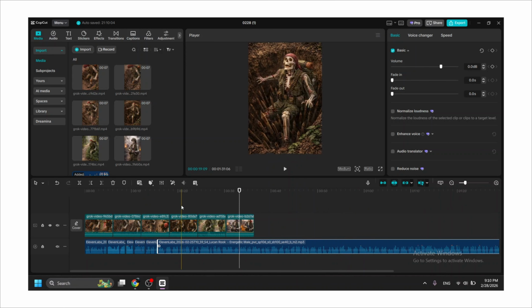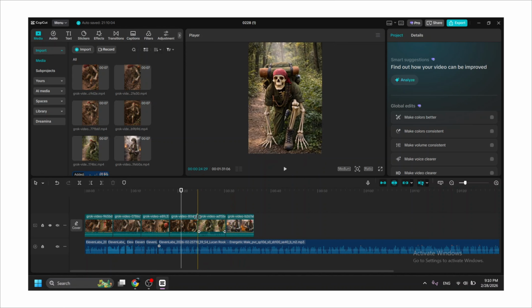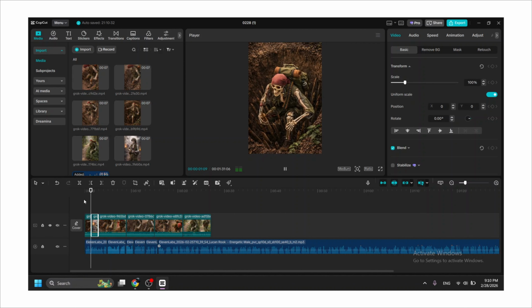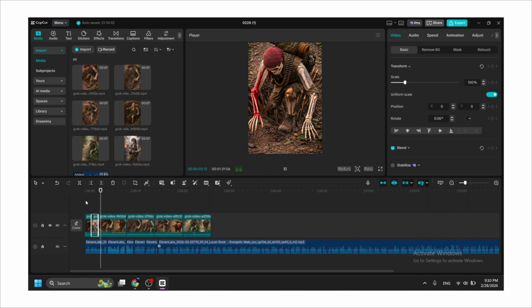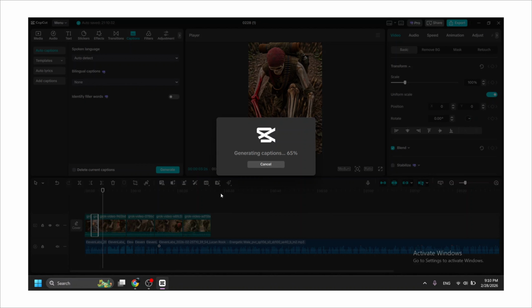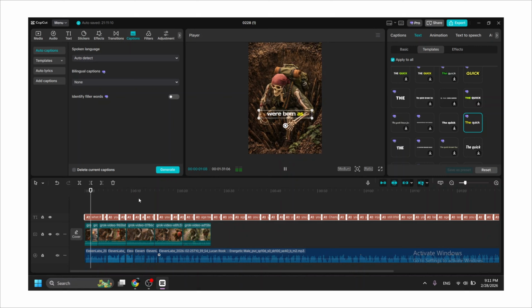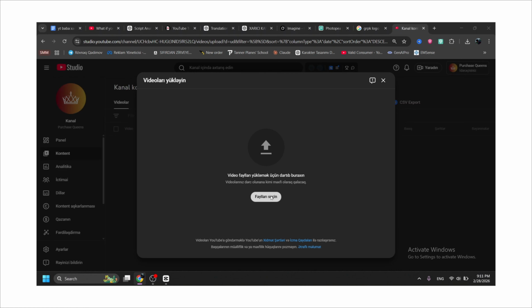Yes, now review your videos and cut out the 3 to 4 most eye-catching scenes. Then place them piece by piece at the beginning of the video, because you'll use these in the hook section. After that, add background music and captions. And that's it. The video is ready. Finally, go to YouTube and upload it.